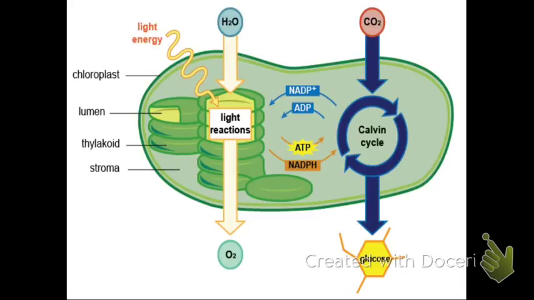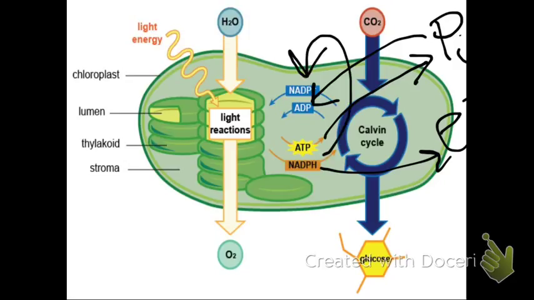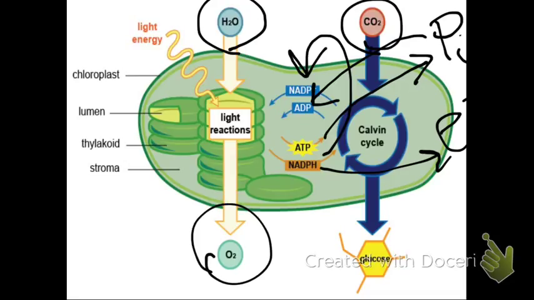It takes off inorganic phosphate, which makes ATP into ADP, and the NADPH uses its electron, making it NADP+. It's important to note here that although water goes into the light reaction and carbon dioxide goes into the Calvin cycle, oxygen comes out of the light reaction only. So there's no direct connection between carbon dioxide and oxygen here.